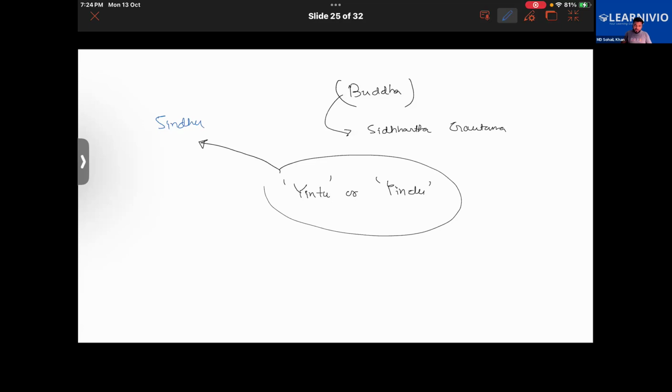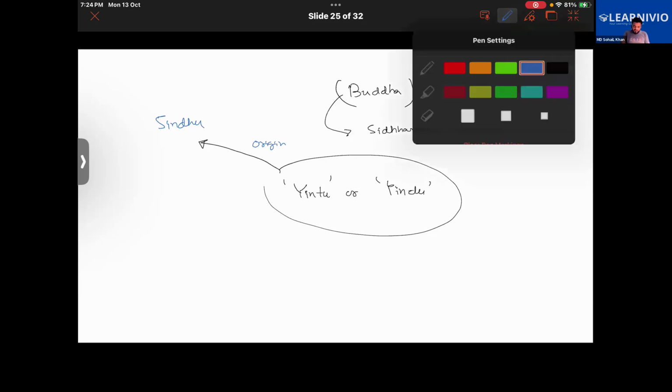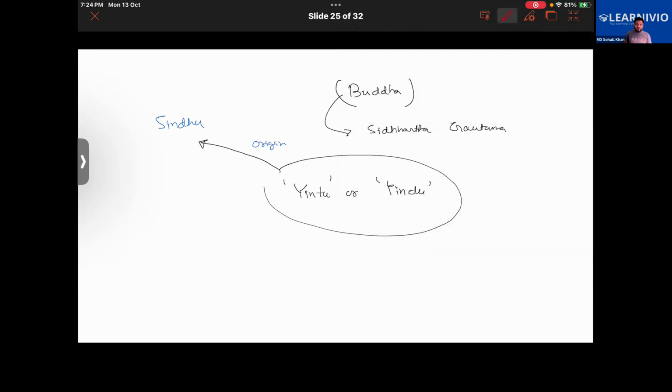Sindhu, Yintu, and Sindhu. Getting it? So it also has an origin from the word Sindhu. Then the Chinese respected India as the birthplace of the Buddha, since Siddhartha Gautama was born in India, right? Because of that, they respected India a lot, since it was the birthplace of Buddha.